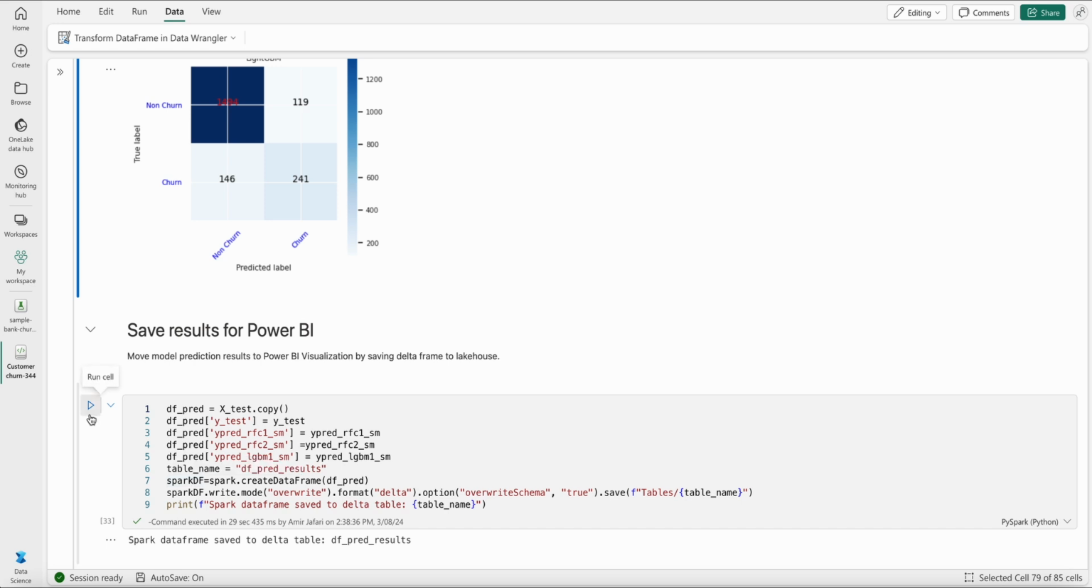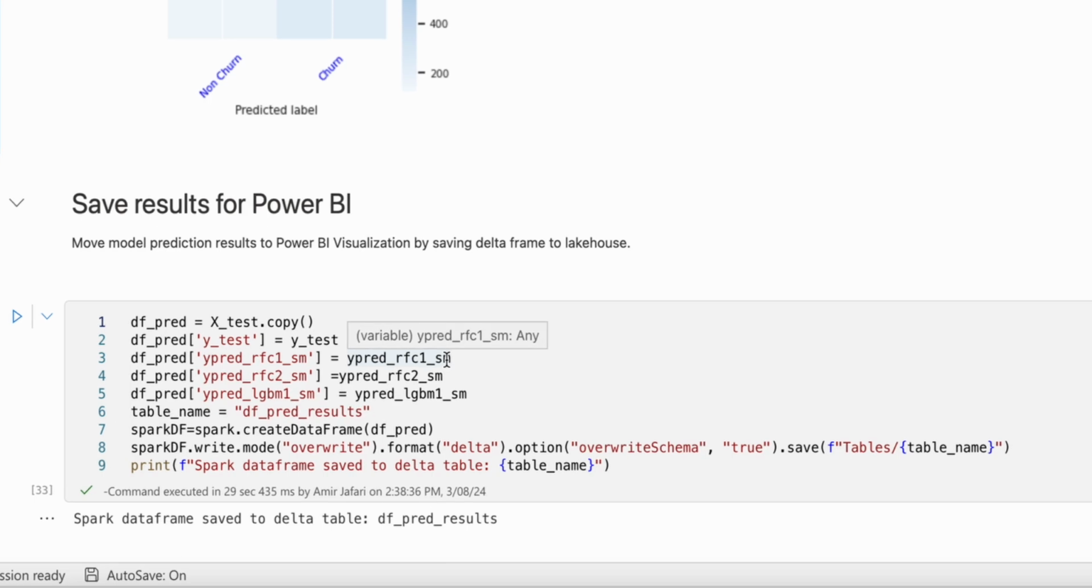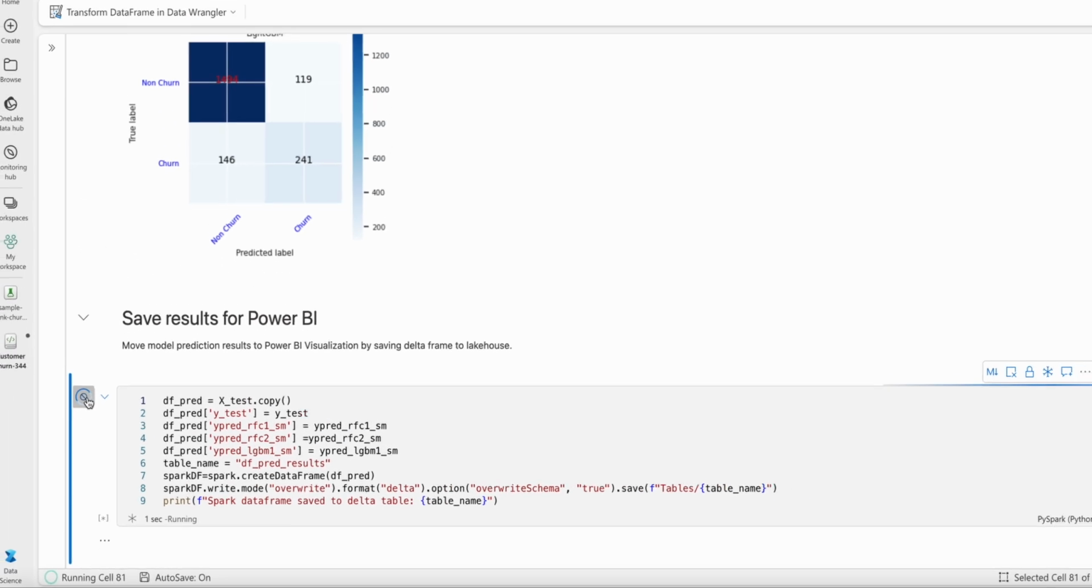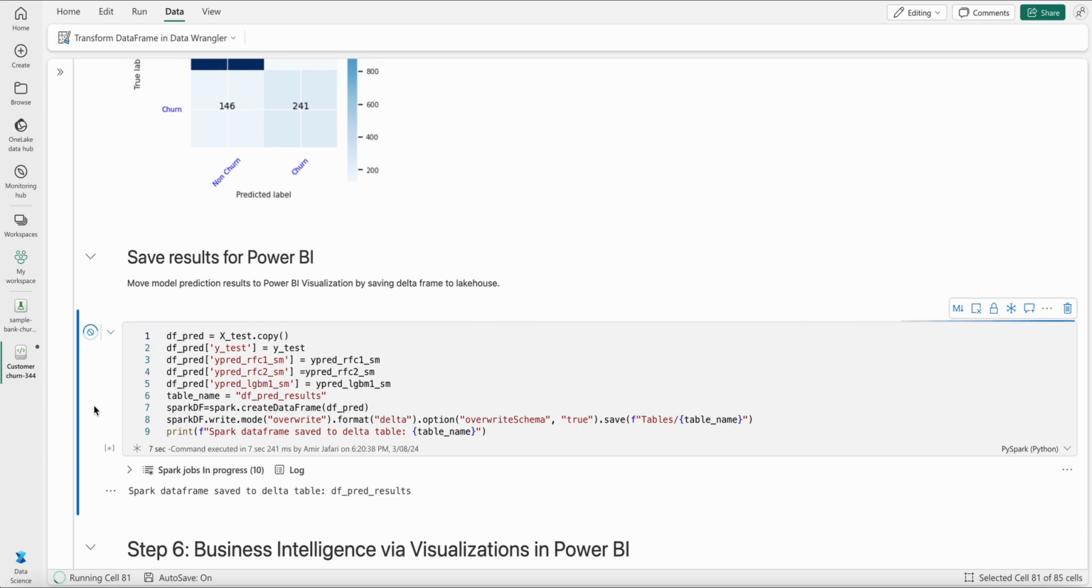I can save the best model, or I can save all of the models to my lakehouse. So I've decided to save all the results from random forest version 1, random forest version 2, and LightGBM to my lakehouse as a table. So I've saved that one, and you're done with the machine learning model, right? We have trained a model, we have tested the model on the test data set, and now I have saved all the results to my lakehouse.